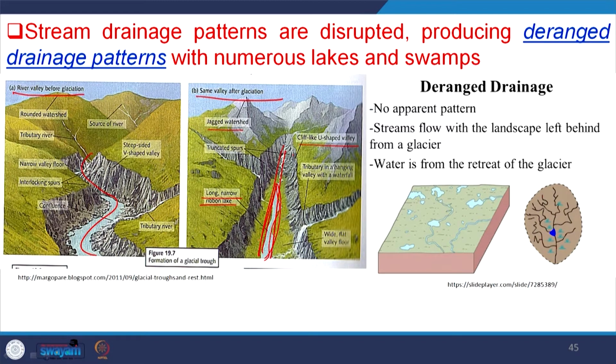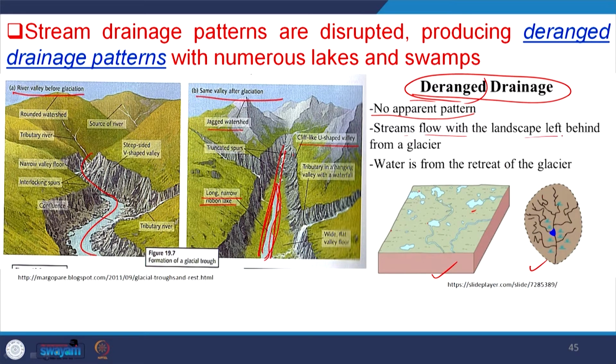So, all these changes occur in the higher reaches due to glacial erosion, and mostly this drainage pattern is changed to a deranged drainage pattern. Deranged drainage pattern, if you see here, the characteristic feature is no apparent pattern, haphazard. If you see this model or this figure, there is no particular type of drainage pattern, no particular fashion of arrangement. So, haphazard arrangement is there.